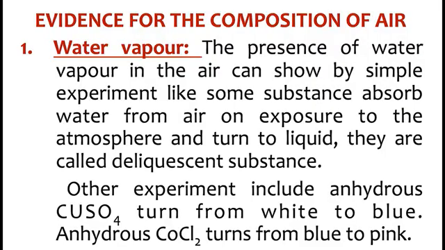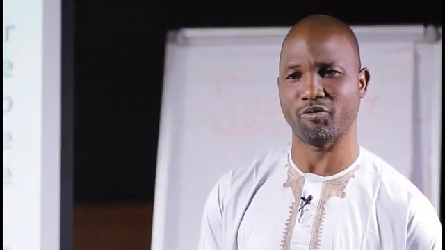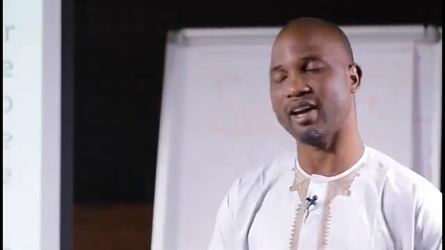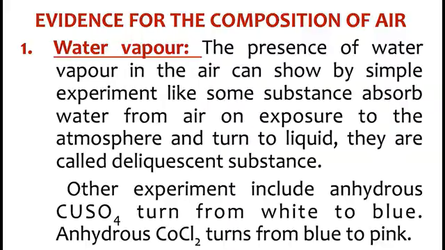Now, we'll be looking at the evidence for the composition of air. Somebody will ask, why do you say that air contains water vapor, for instance? Or how do you know that air contains nitrogen or carbon dioxide? These are some of the activities you carry out to show that these are components of air. For instance, the presence of water vapor in air can be shown by simple experiments.